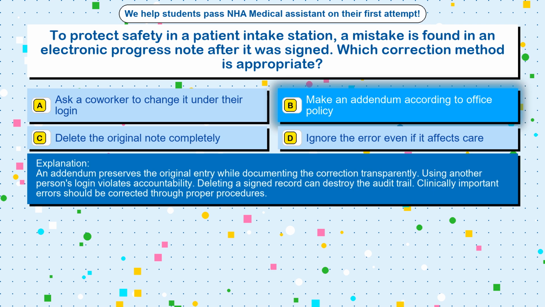An addendum preserves the original entry while documenting the correction transparently. Using another person's login violates accountability. Deleting a signed record can destroy the audit trail. Clinically important errors should be corrected through proper procedures.